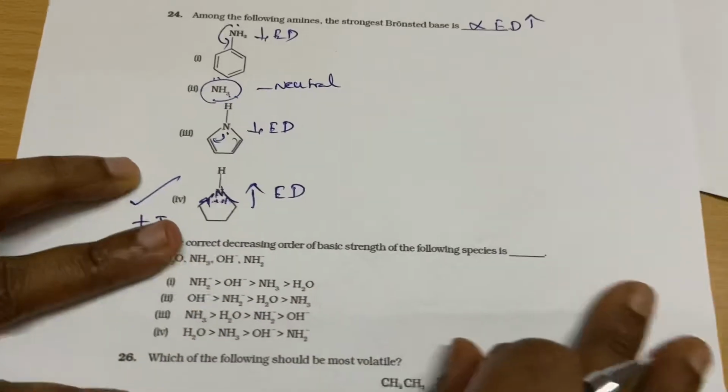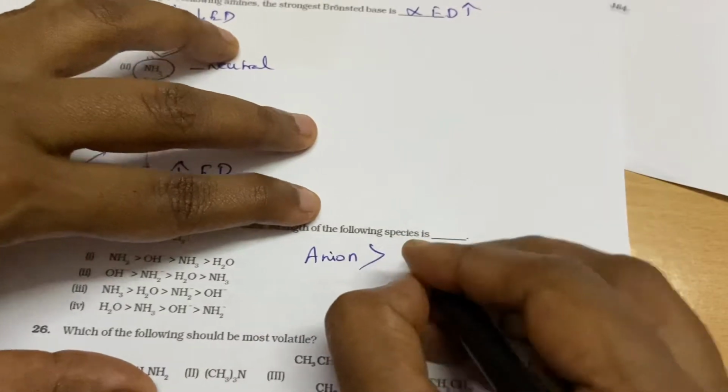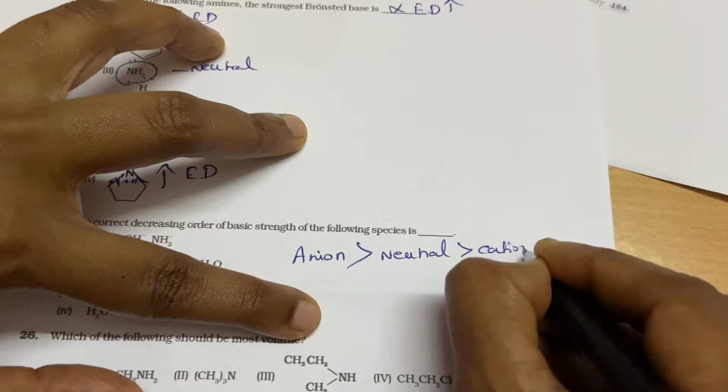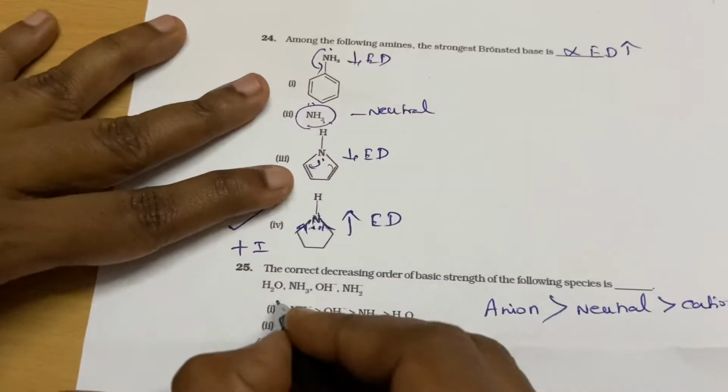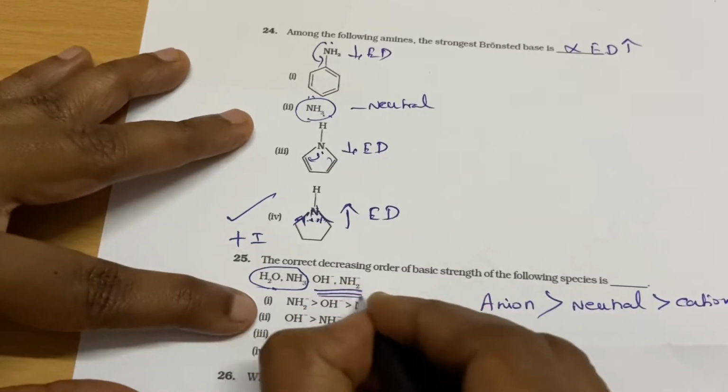So for the basic species you must follow this. Always the anion is more basic than the neutral, and then the cation. These two are neutral. So let's first compare this one.